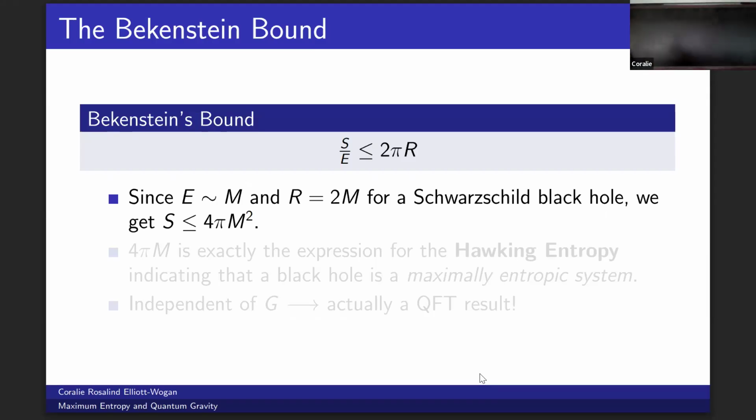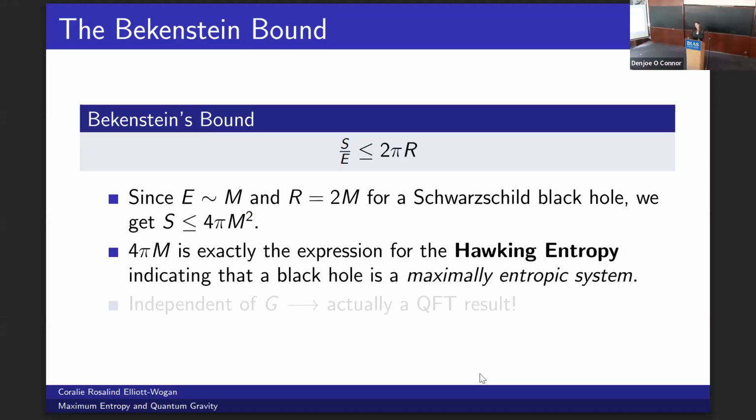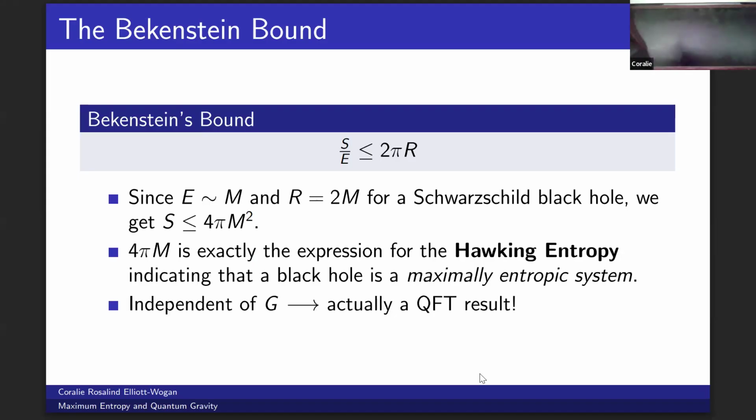So we can see that in the case of a Schwarzschild black hole, this is actually just the Hawking entropy, which is interesting. It tells us that a black hole is a maximally entropic system. Also, the absence of G from Bekenstein's bound tells us this is actually a QFT result, not a quantum gravity one.